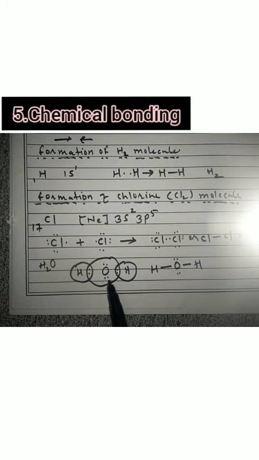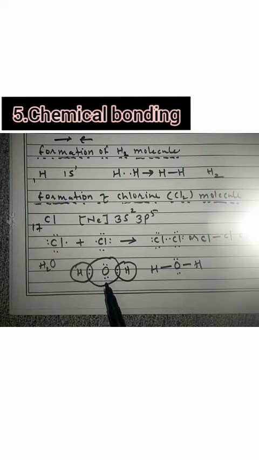So I have written here the outermost electrons 1, 2, 3, 4, 5 and 6 from the oxygen, and another electron is coming from the hydrogen atom. This electron is coming from this hydrogen atom. By combining two electrons, one electron from oxygen and one electron from hydrogen, it has formed a single bond between the oxygen and hydrogen atom. These are the lone pairs of electrons, non-bonding electrons.